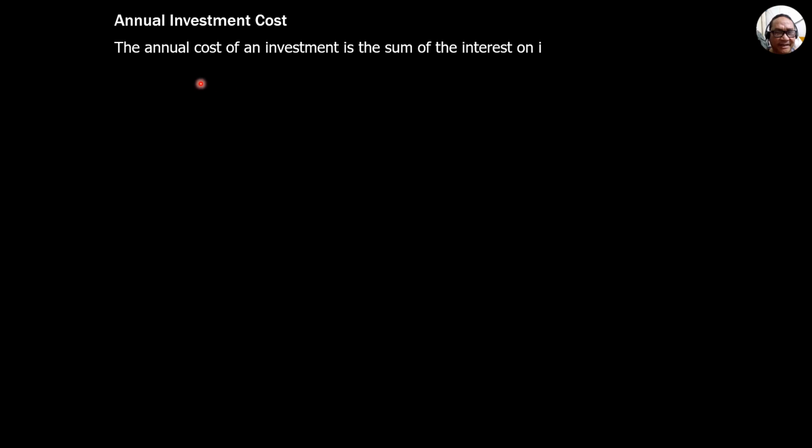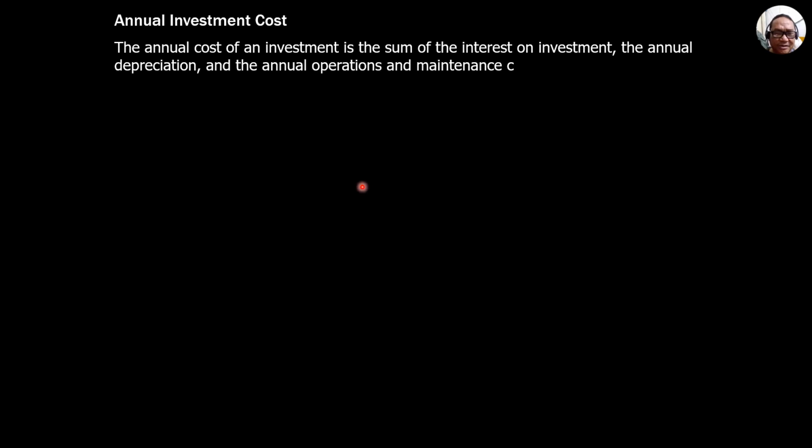So to continue, let's define here annual investment cost or annual cost. It was defined in the preceding slide as capitalized cost times I, but I redefined it here because there are situations where the first cost and the replacement cost are not the same. So the annual cost of an investment is the sum of the interest on investment, the annual depreciation, and the annual operations and maintenance cost.